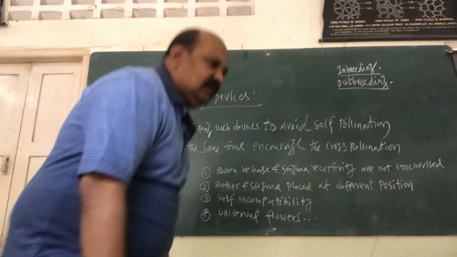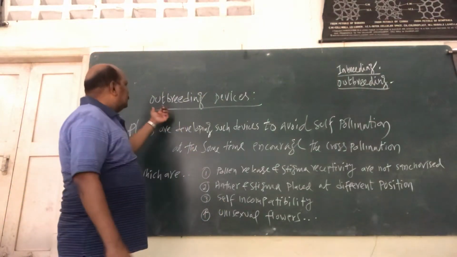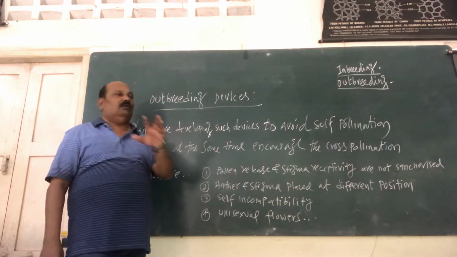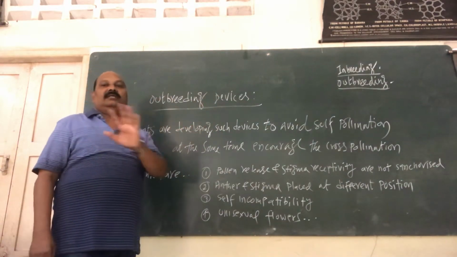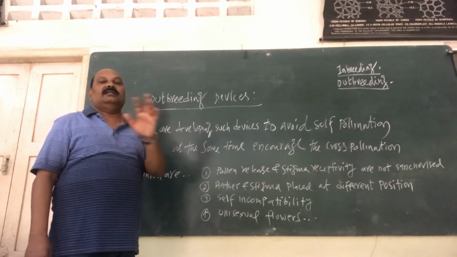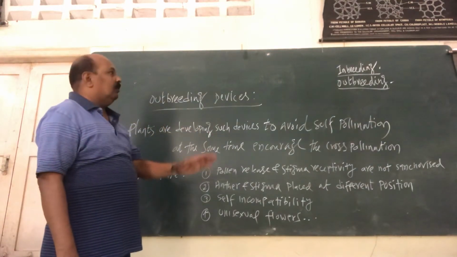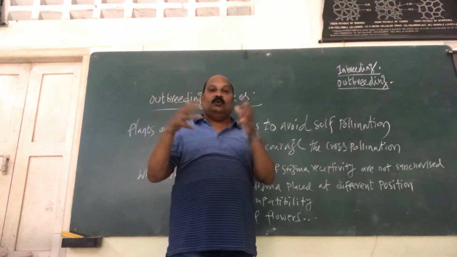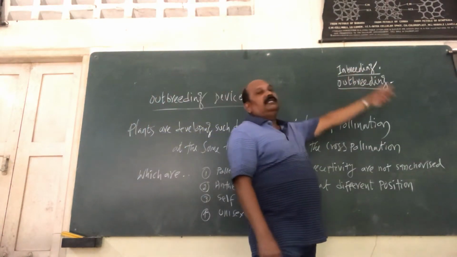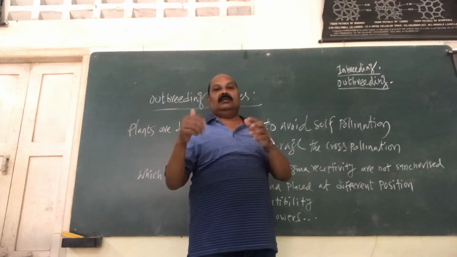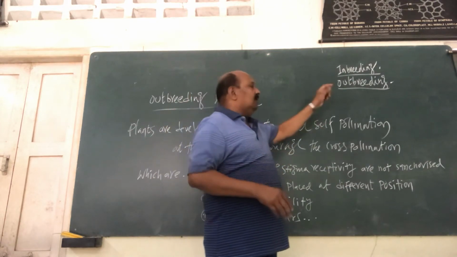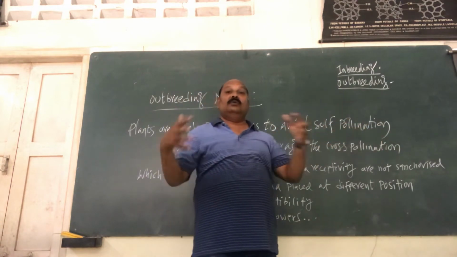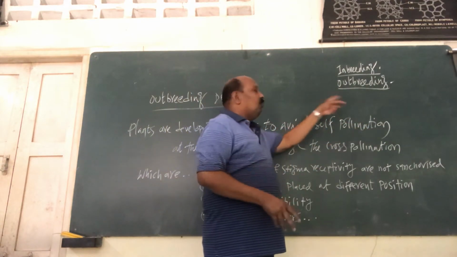Hello everyone, in this video we are going to discuss outbreeding devices. First of all, you should know the meaning of breeding. Breeding is nothing but simply reproduction. Now when you talk about reproduction, if the reproduction is taking place within the group, what we call it is inbreeding. That means reproduction among the same group, whereas another kind of reproduction is reproduction among different groups. So what do you call it? Outbreeding.